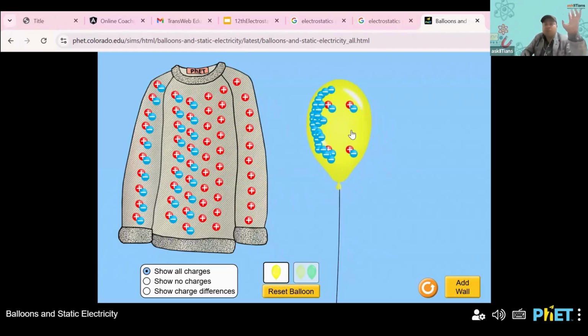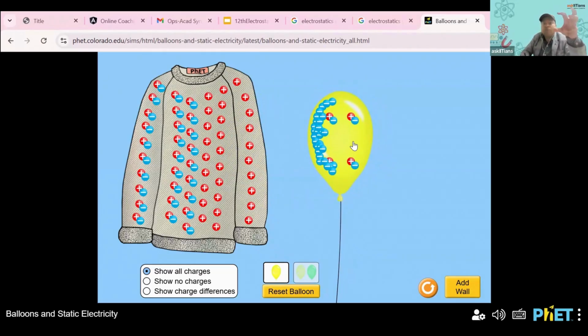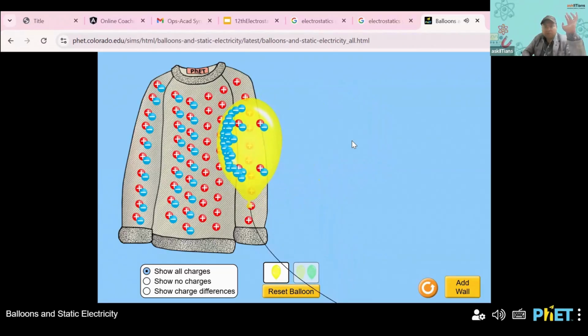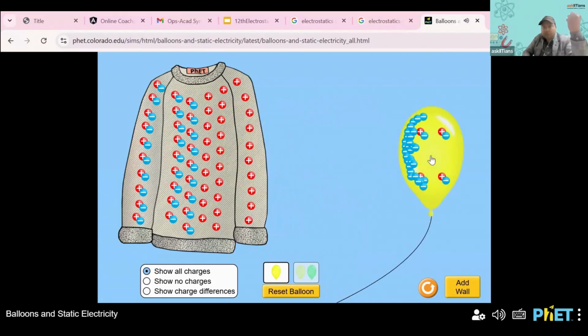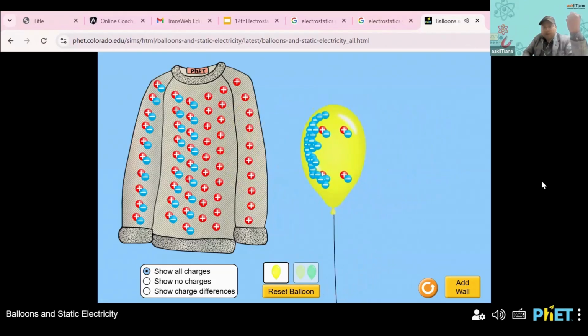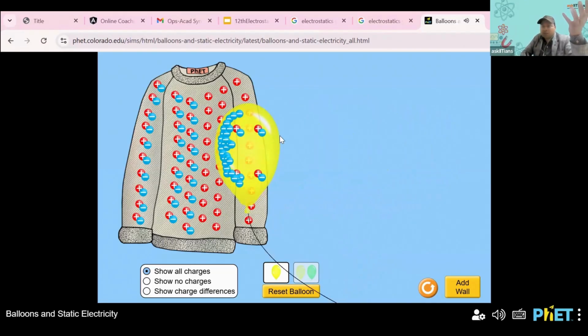Now, if I leave this balloon near to it, you see both will attract each other. You see, I'm leaving it. So you see, they're attracting each other. So why are they attracting each other? Because they have become charged. One has become positively charged, one has become negatively charged, right? And why have they become charged?